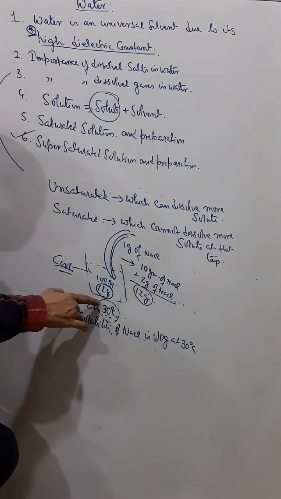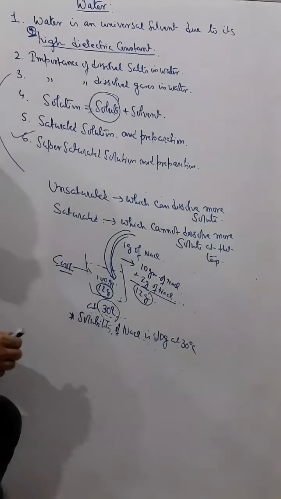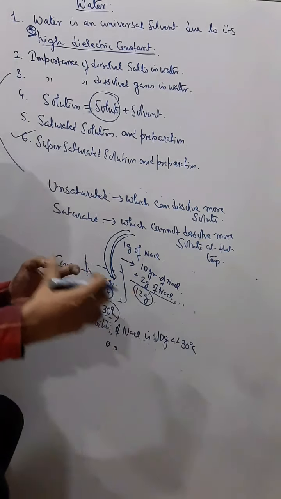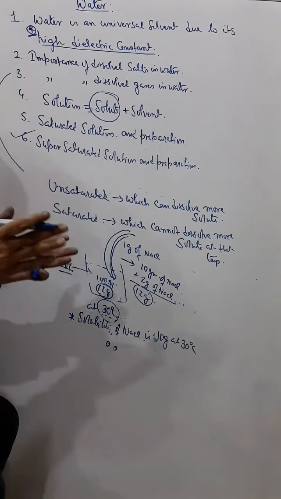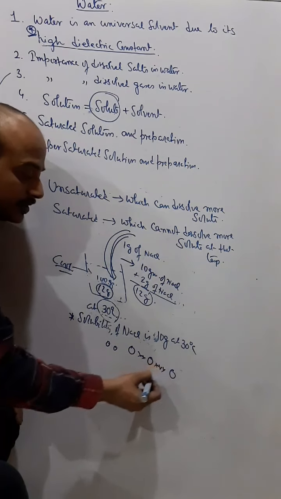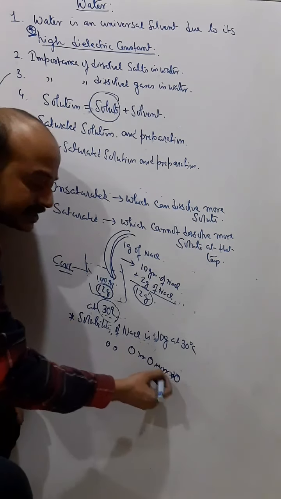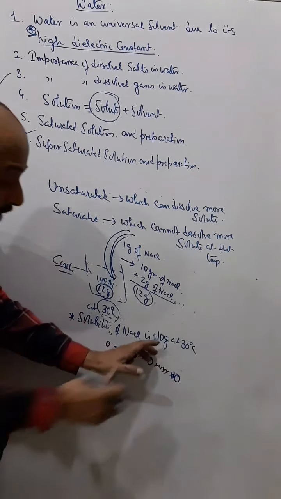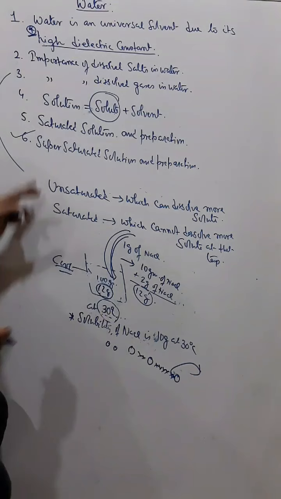So actually the saturation was 10 gram, but since I have heated to 33 degrees Celsius, some space between water molecules has increased a little bit due to this heat, and therefore that extra amount of salt is getting accommodated between these water molecules. If I heat it more, there is more space, so some extra amount of sugar molecules or salt molecules get accommodated. But when I am cooling it, this is not getting out. So that is called a supersaturated solution.